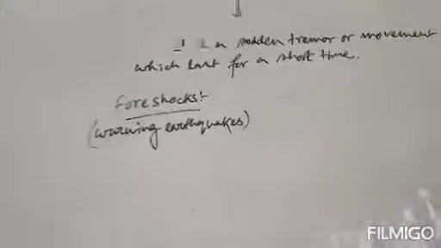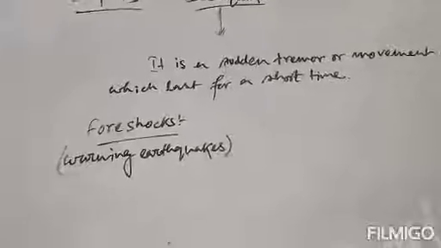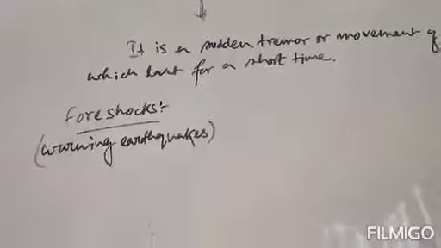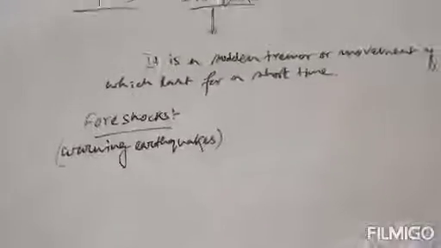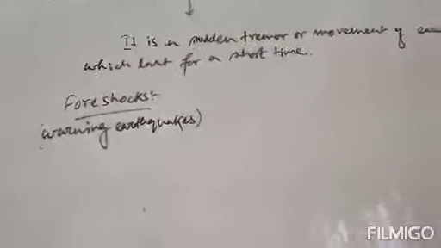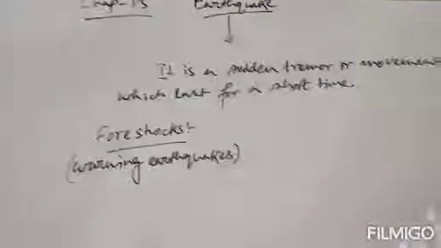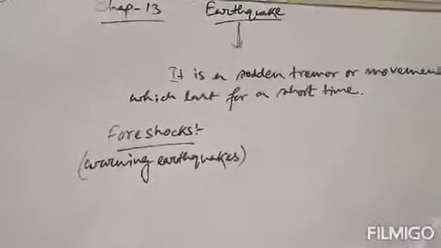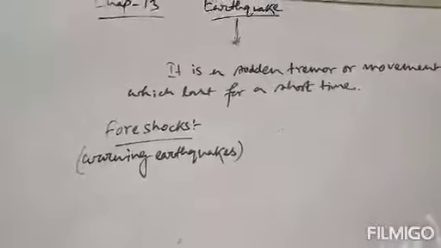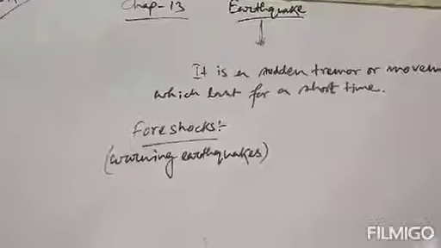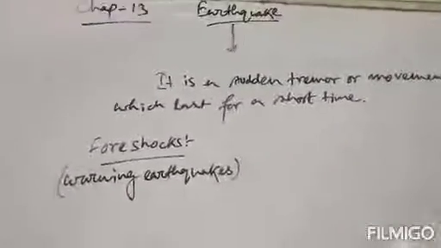They are smaller earthquakes that happen before the larger or main earthquake, at the same location. Before the main earthquake there is some shaking or mild tremor noticed, and that comes under foreshocks. These are also known as smaller earthquakes.